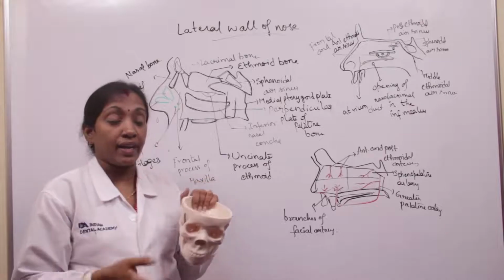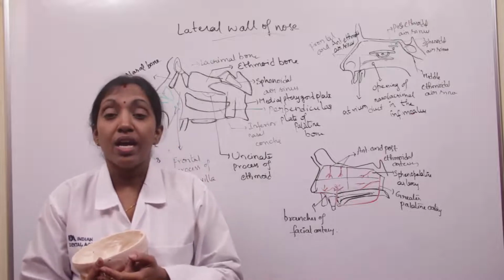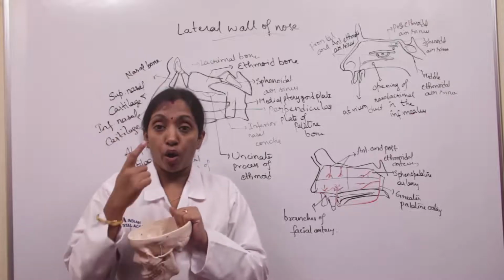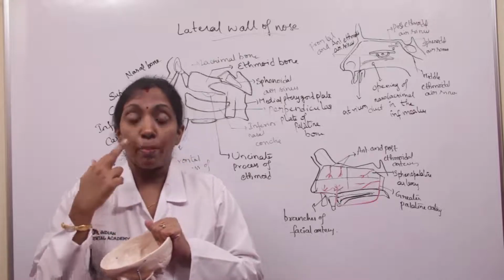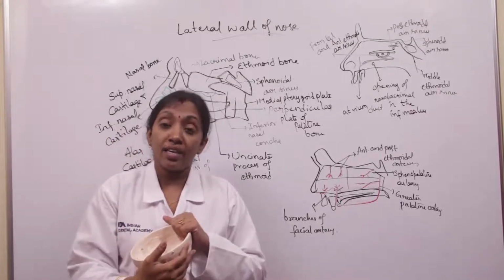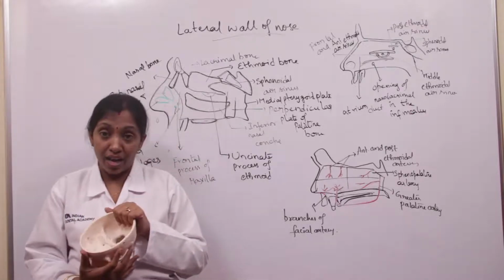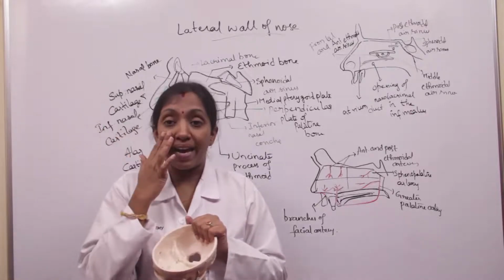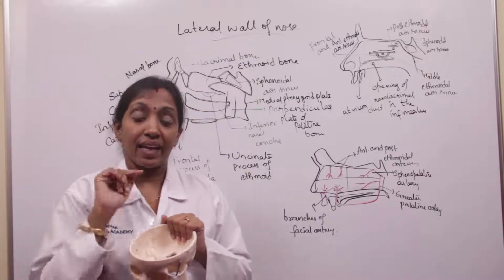So coming to the lateral wall of the nose, it separates the nose from the orbit above, the maxillary sinus below, and the nasolacrimal duct and lacrimal sac in front.